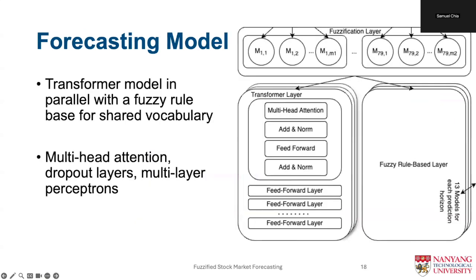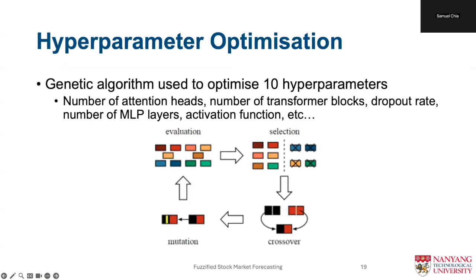Our stock price forecasting model employs a custom transformer architecture, adapting the powerful sequence-to-sequence modeling capabilities of transformers to the task of time series prediction. The core of the model combines a transformer encoder with a multi-layer perceptron for output processing. The transformer model is run in parallel with a fuzzy rule-based layer, which allows them to share the same vocabulary, enabling interpretation of the transformer layer. To optimize the performance of the transformer layer, we implement a genetic algorithm for hyperparameter tuning.